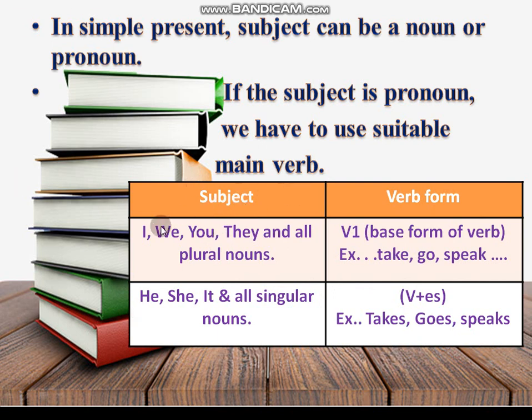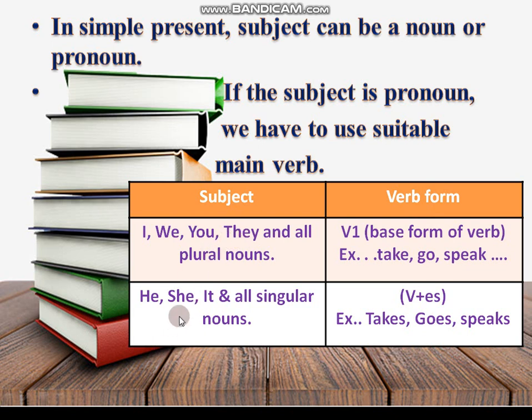If the subject is I, we, you, they and all plural nouns, you need to use the base form of the verb. That means the V1 column you have to use. For example, I take, we take, you take, they take. If it is a plural noun, for example, boys, girls, students, drivers, teachers: teachers go, teachers speak, like that.